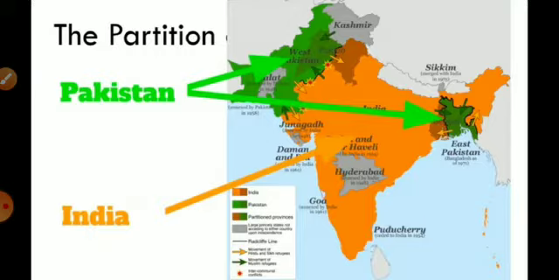Despite Gandhi's desire to keep India together, India was separated into a Hindu-majority India and a Muslim-majority Pakistan. So, that's it. The subcontinent once ruled by Hindu dynasties and Muslim dynasties, once again ruled by Hindus and Muslims. All good, right? Wrong. But that's in another episode. Here's some sources.